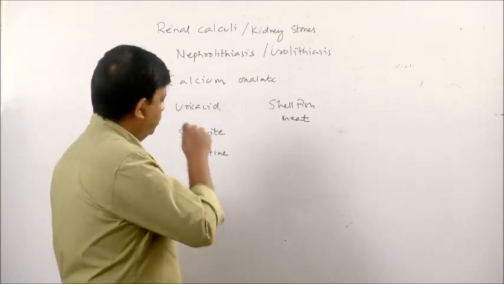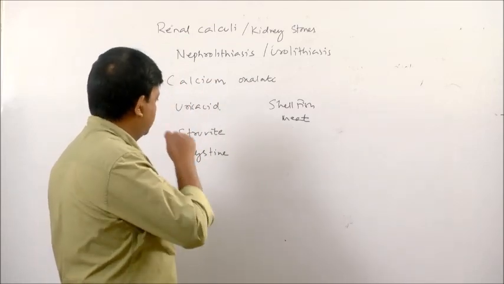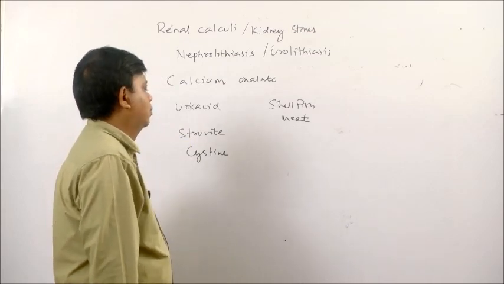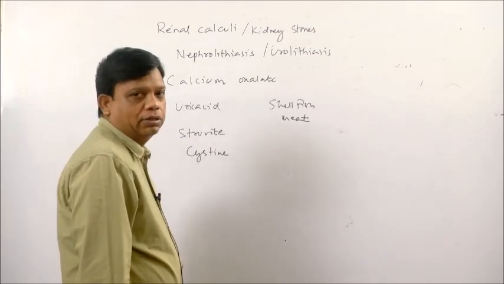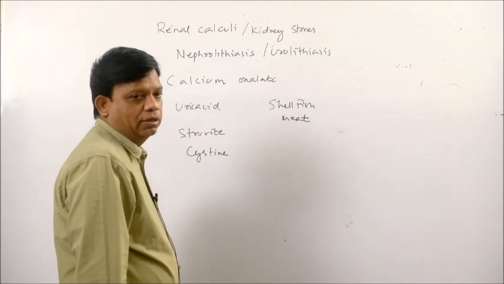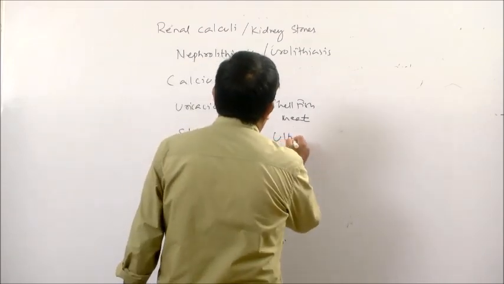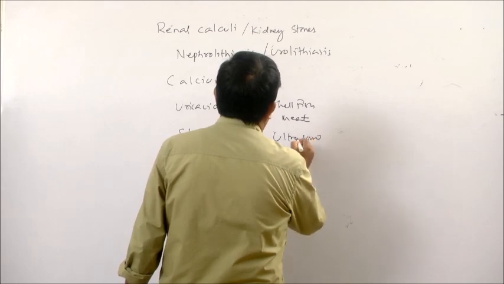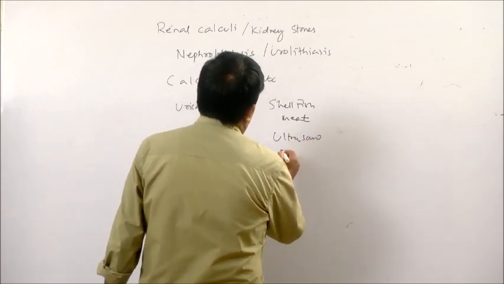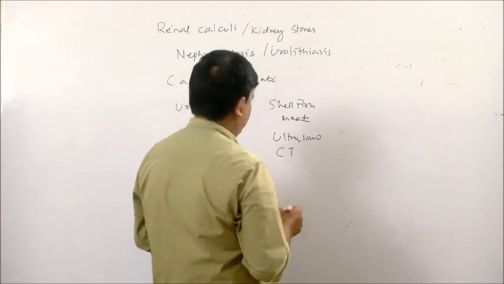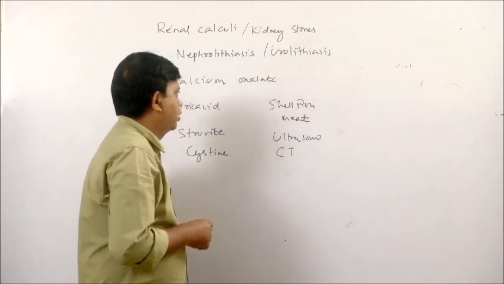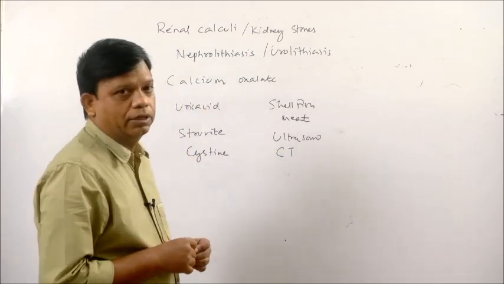The presence of renal calculi or kidney stone can be detected through blood test, urine test or imaging. Imaging like ultrasound. Ultrasound or CT or computerized tomography can detect presence of kidney stones.